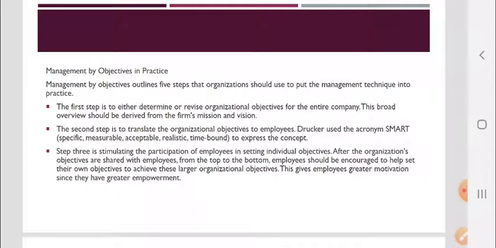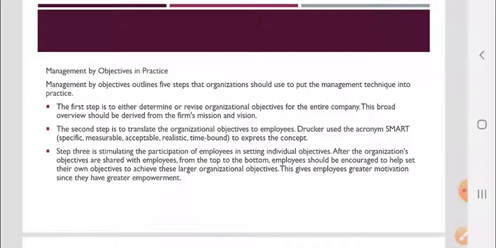Management by objectives in practice. Management by objectives outlines 5 steps that an organization should use to put this management technique into practice. The first step is to either determine or revise organizational objectives for the entire company. This broad overview should be derived from the firm's mission and vision. The second step is to translate the organizational objectives to employees.